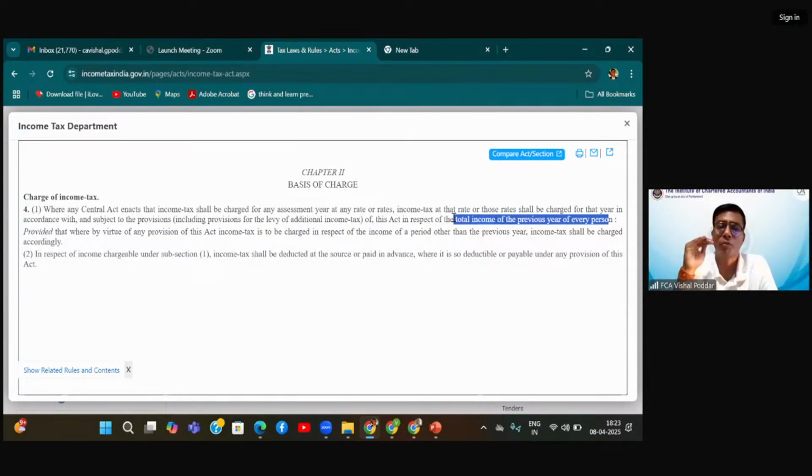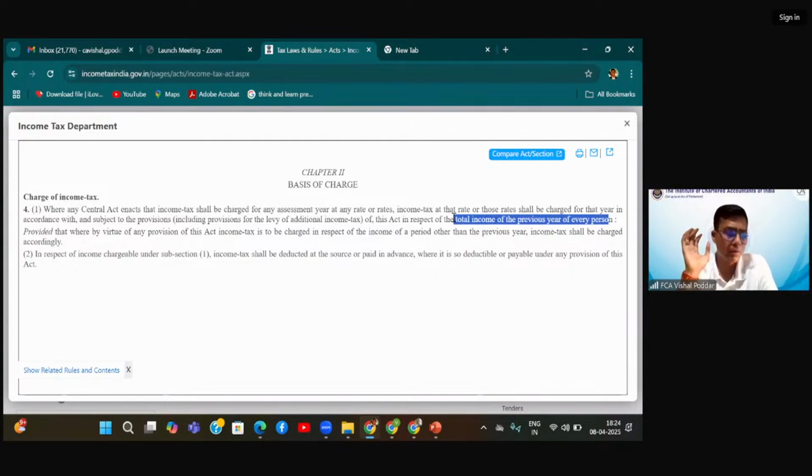So the point is, where the law itself is creating a burden on the person, it is a direct tax. Where the law is not creating a burden on the person, the burden is created on the goods or the service or the transaction. And when the goods or service are passed on to the other person, automatically the tax on that gets passed on. It means the burden gets passed on. That is how you differentiate between a direct and an indirect tax. So it is the charging section which will distinguish between the two. Fine. Now, once you have understood this, let me take you further.